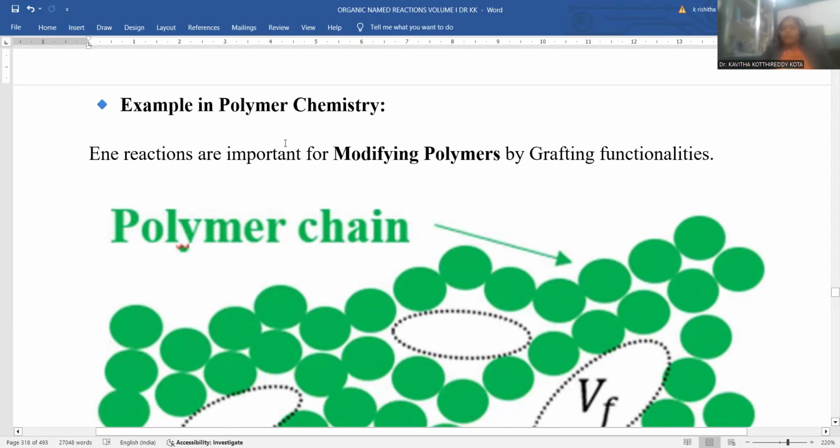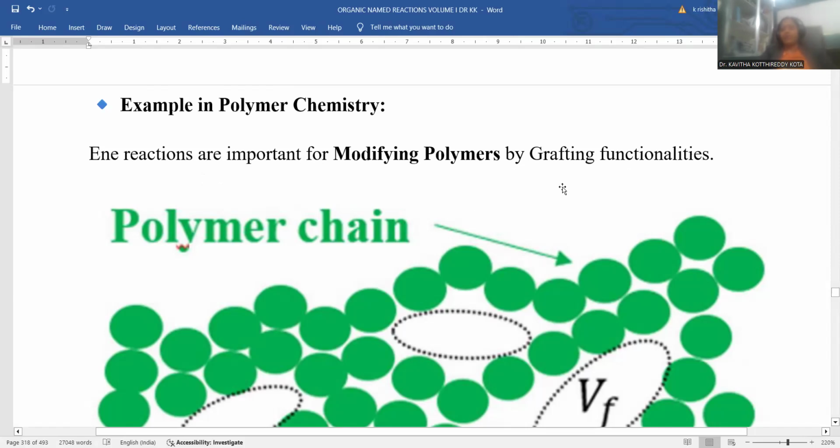So polymers are very important. They are becoming a part of life. We are using much more polymeric materials in our daily life. Day to day the usage of polymer is increasing, and awareness about sustainability has also increased in parallel. In order to establish such kind of larger polymers, the ene reaction is also important,